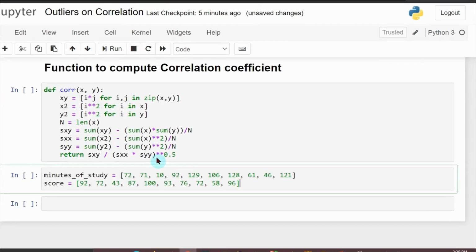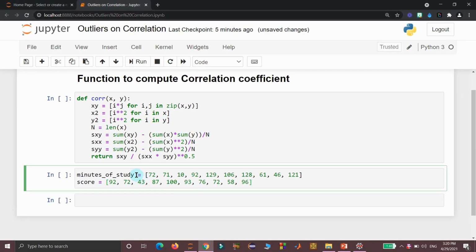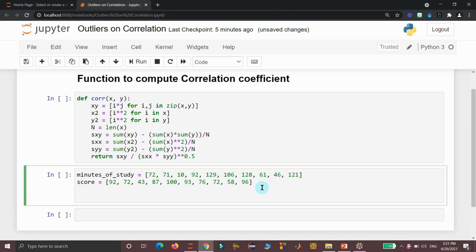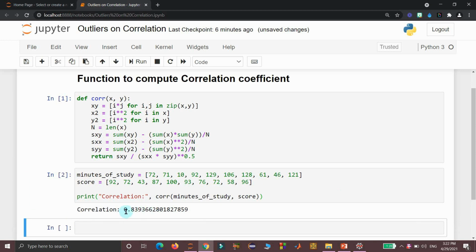I am considering two lists here. The first list has the values of minutes of study, and the second list has the corresponding scores of the students. Then I compute the correlation coefficient of these two variables with the help of the CORR function, and then I display it. If I run this cell, I get 0.839 as the correlation coefficient. That means between these two variables, we have a strong positive relationship.